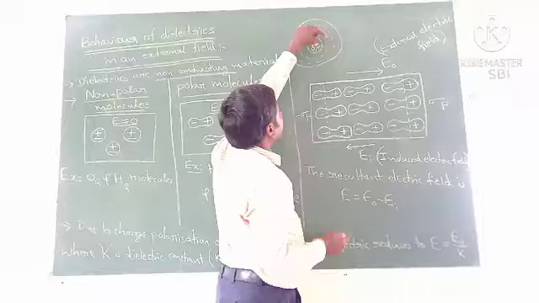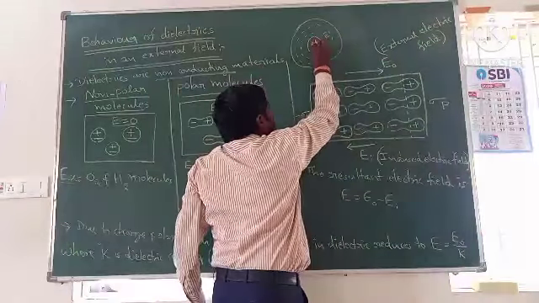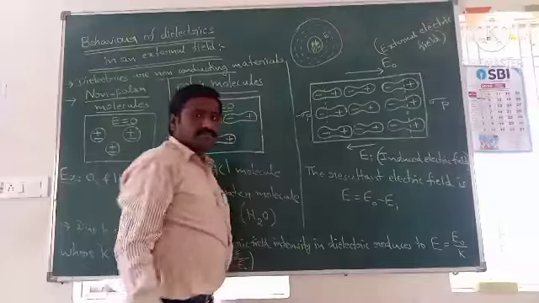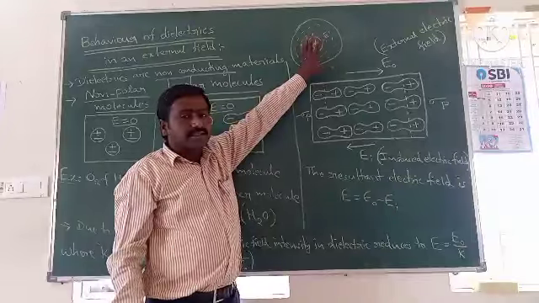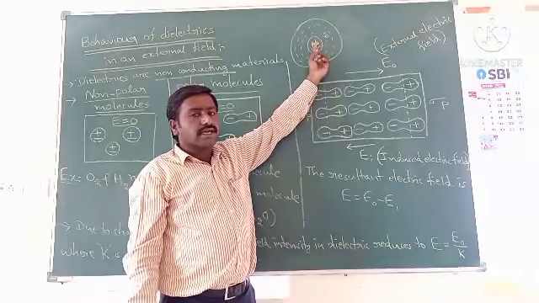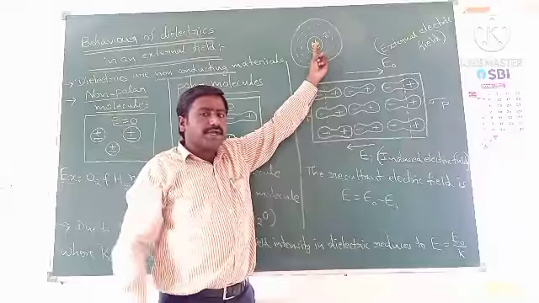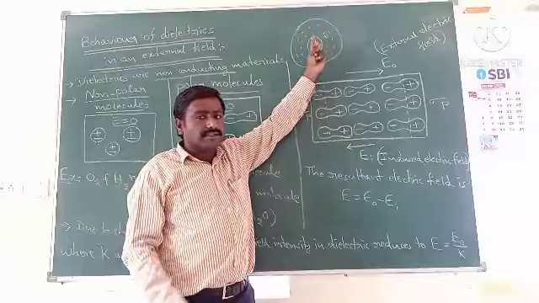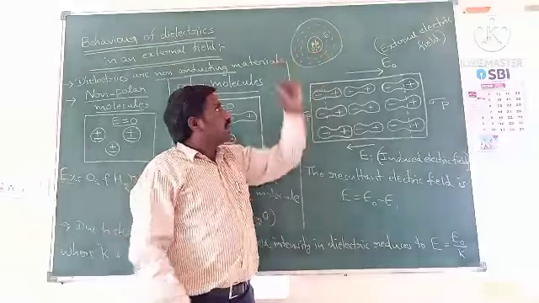So the center of negative charge and center of positive charge both coincide at a particular point in the nucleus. So in this case there is no dipole, because the center of positive charge and center of negative charge both coincide at the same point. So there is no dipole in this atom. No dipole means there is no dipole moment.